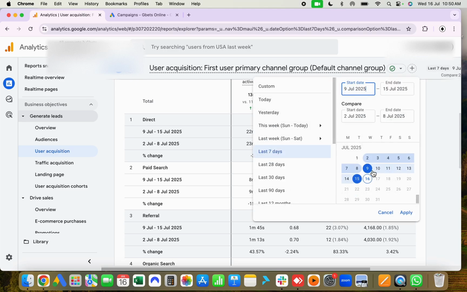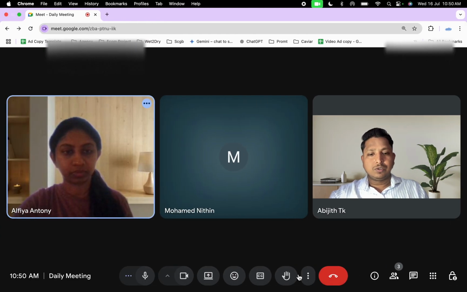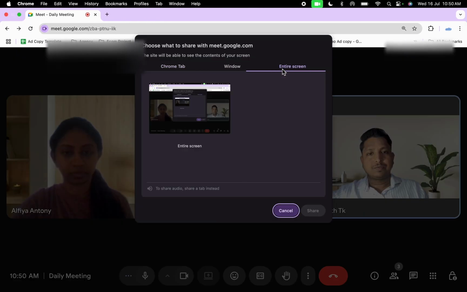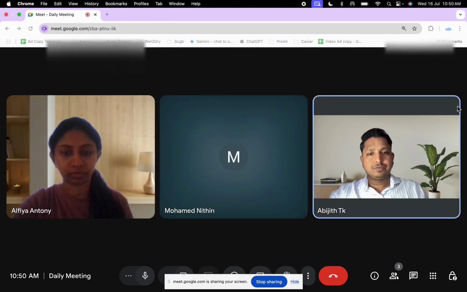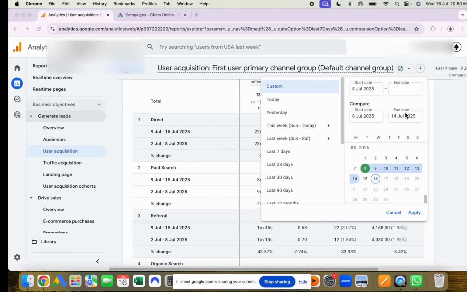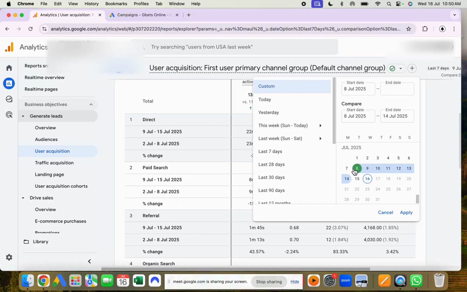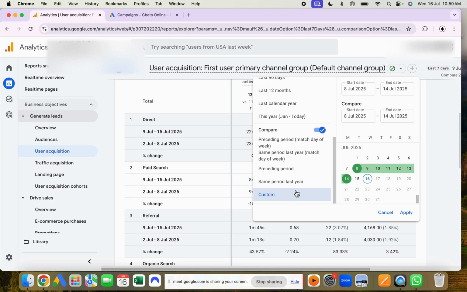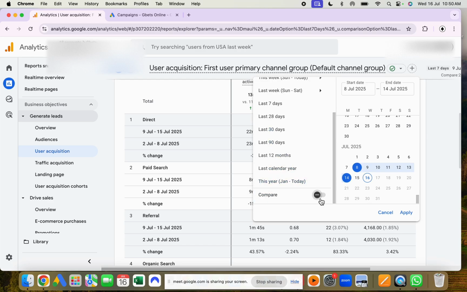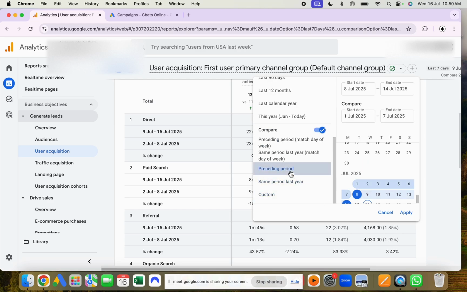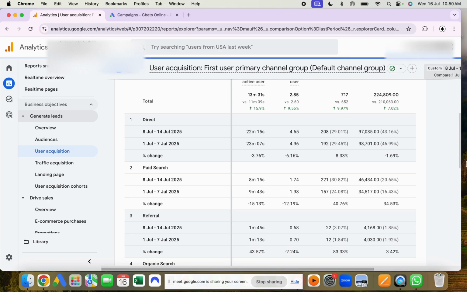Okay, the screen is not shared. Okay. So yeah. Let's go to 8 to 14 and compare with the previous period. Okay.